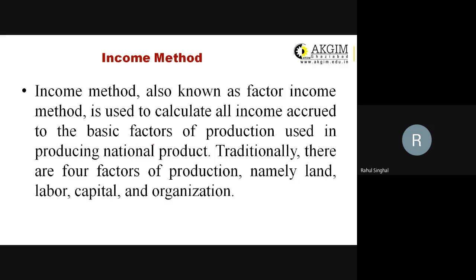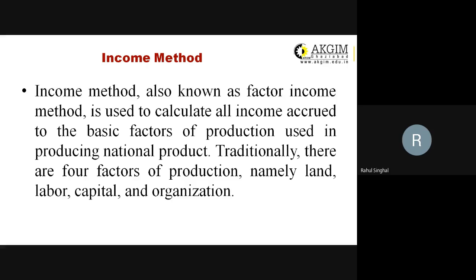The second method we have is the income method. The income method is also known as the factor income method. It is used to calculate the income of all the factors of production. Now we have various factors of production, that is land, labor, capital, and organization. Once we find out the income earned by all the factors of production in a particular year, that becomes our national income.